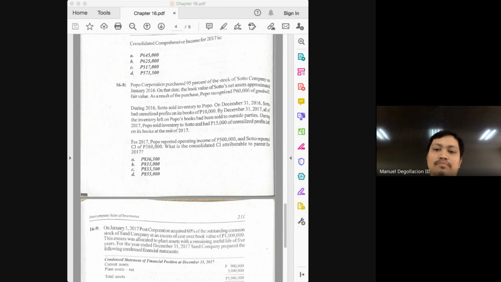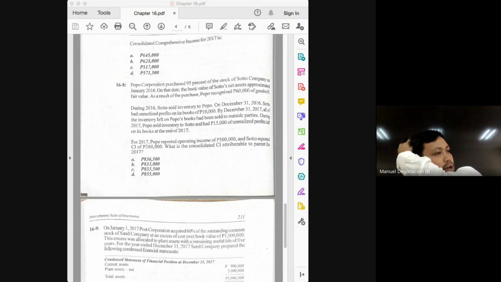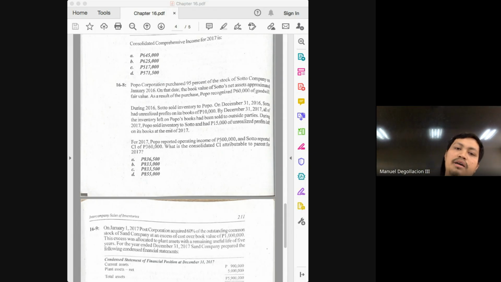And class, you are already given the amount of markup. So the process is significantly shortened. We already know that the markup is 15,000, the amount of unrealized profits at the end of 2017. So since this is markup on ending, what do we do with the 15,000? Plus or minus? Deduct it from what? 500,000. So 500,000 minus 15,000 will give you 485,000. And that is the adjusted income of the parent from its own operations.